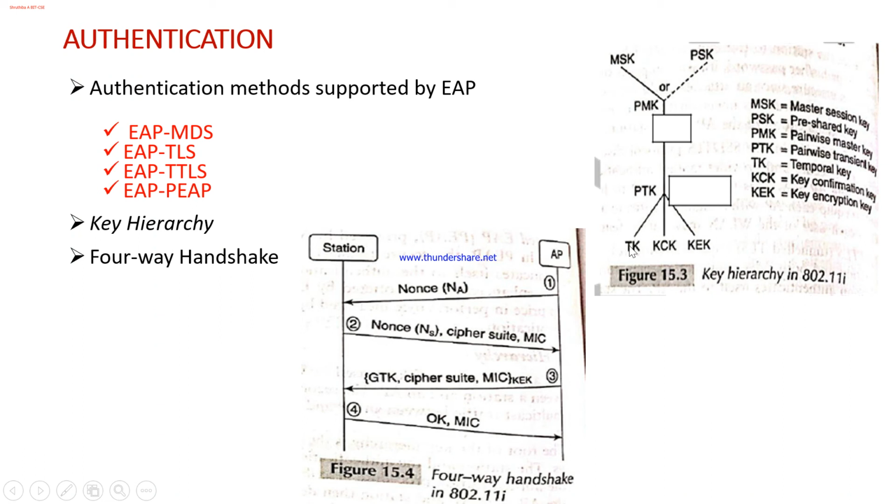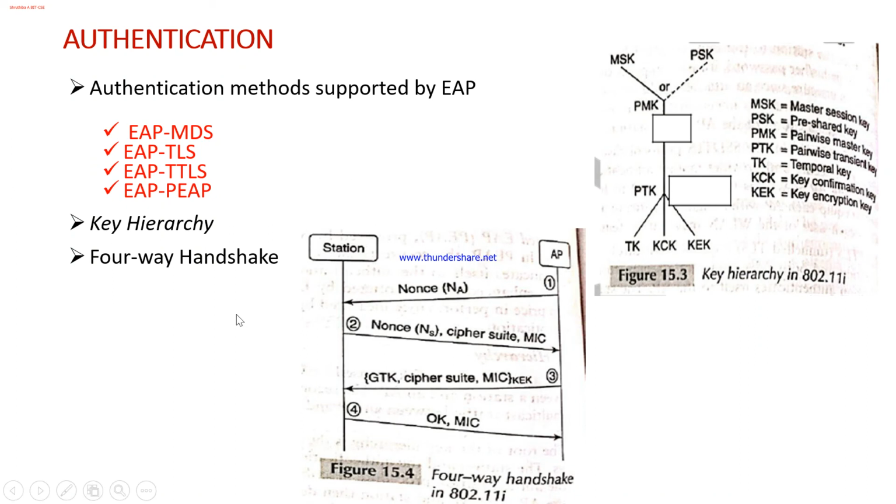Okay, the temporal key is used for both encryption and integrity protection of data between the access point and the station. The key confirmation key is used to integrity protect some of the messages in the four-way handshake, which we'll be discussing next. Integrity protection is supported by a MAC, computed as a function of the message and the key confirmation key. Next, the key encryption key is used to encrypt the message containing the group key. So this is all about the key hierarchy.